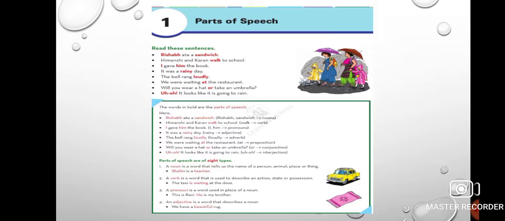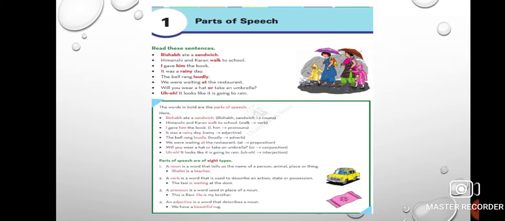A pronoun. Now, what is a pronoun? Pronoun is a word used in place of a noun. Like sometimes when we are talking about somebody. Here it is given, this is Ravi, he is my brother. He is 5 years old. Every time we cannot say, Ravi is my brother, Ravi is 5 years old, Ravi studies in senior KG. We cannot say Ravi every time, right?